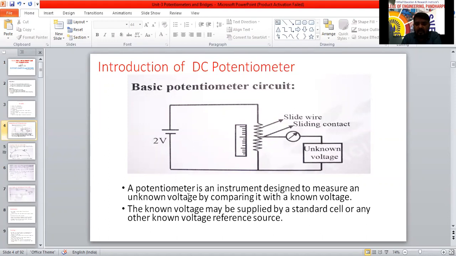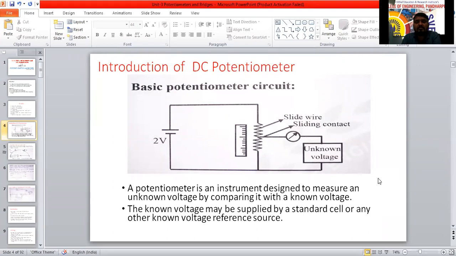A potentiometer is an instrument designed to measure an unknown voltage by comparing it with a known voltage. This device is designed for the measurement of unknown voltage, and we compare that voltage with a known voltage.